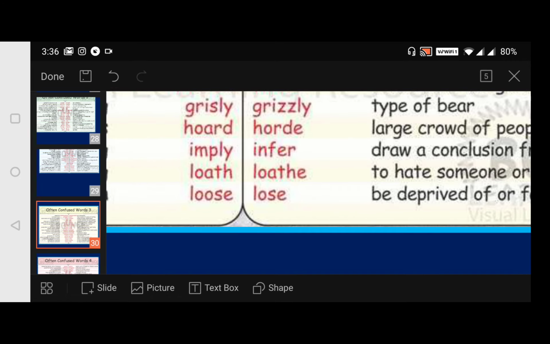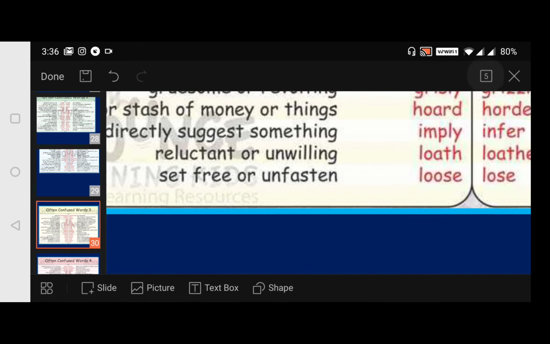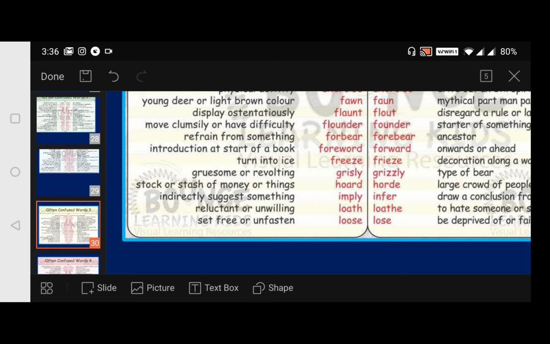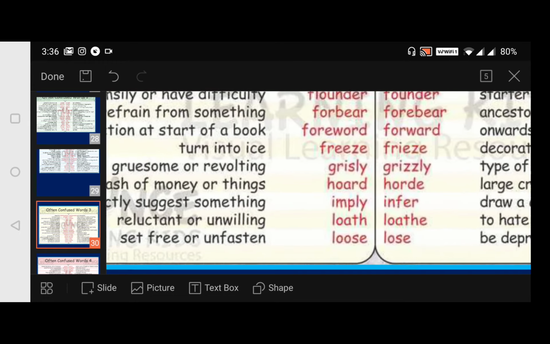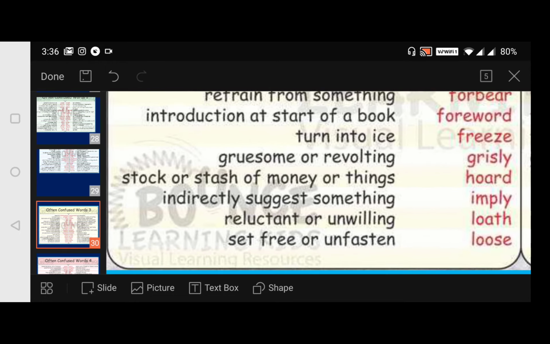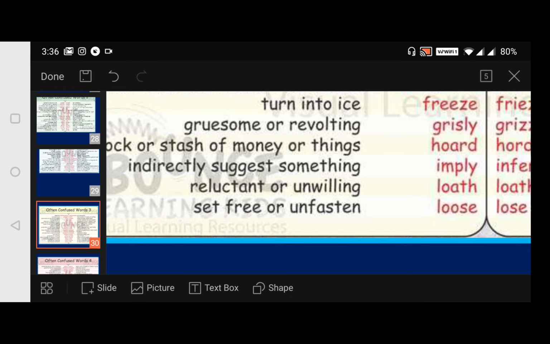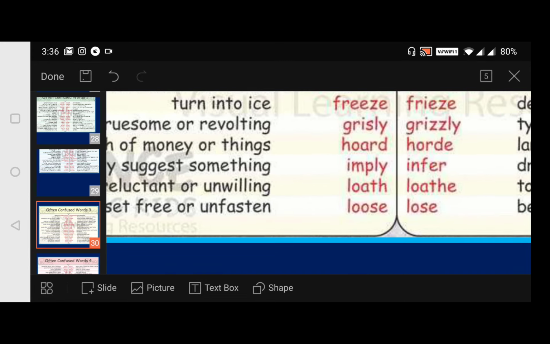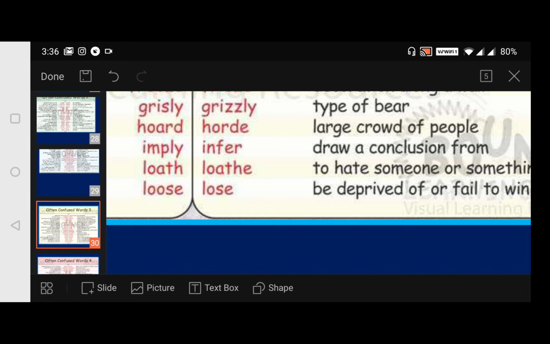Then coming to imply and infer. Instead of using one word, there's a possibility for us to use the other word, so we have to get enough knowledge about these often confused words. Now coming here, imply, what is it? Indirectly suggest something. And infer, draw a conclusion from, inferring something out of that.